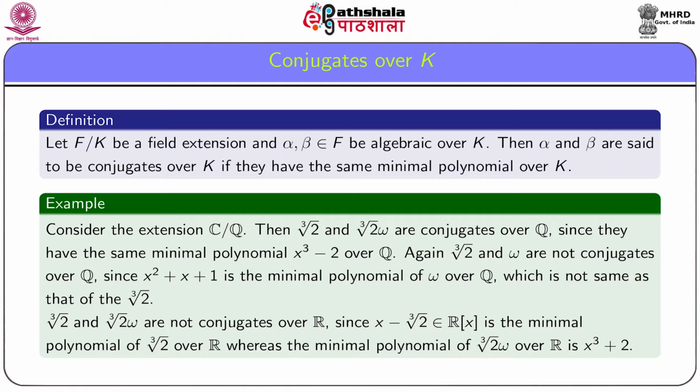Thus, cube root of 2 and cube root of 2 omega, though conjugates over Q, are not conjugates over R.